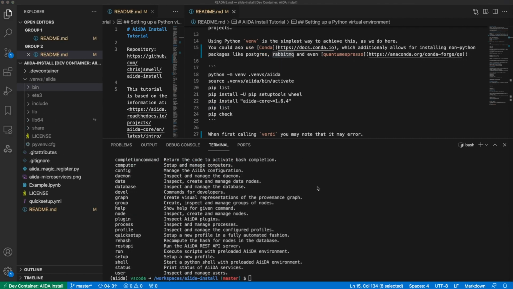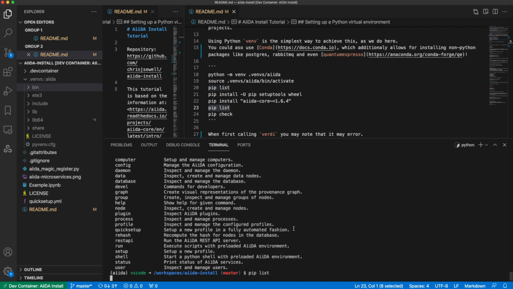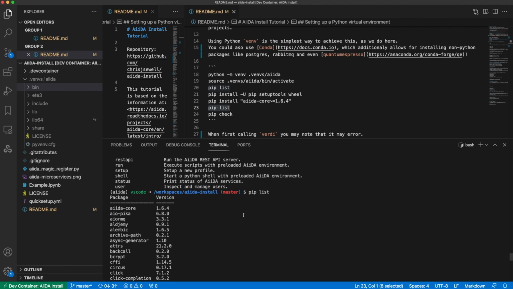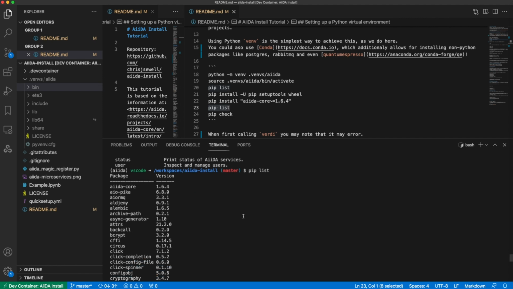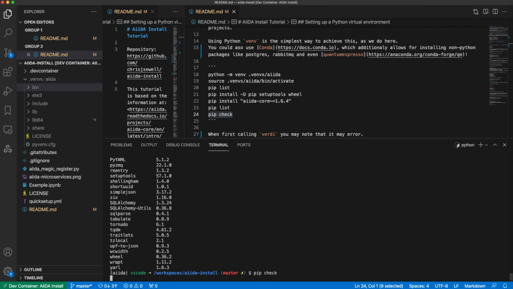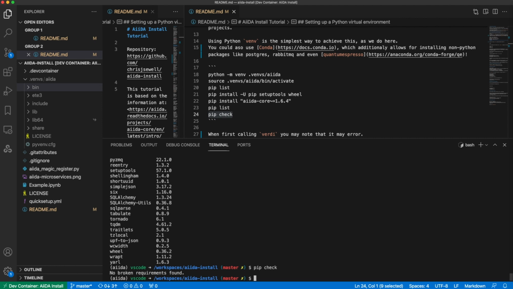So now that we have installed our Python dependencies into our environment, we can list these, and we shall see that we have in fact got AiiDA core and all of its dependencies. We can also use pip check to check that all of the dependencies are compatible with one another, in case we install a dependency later on.